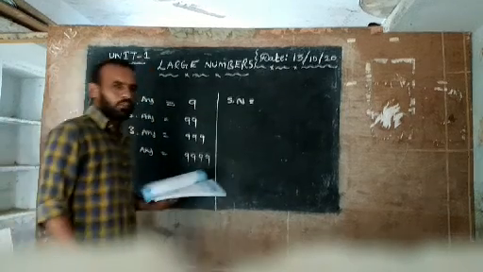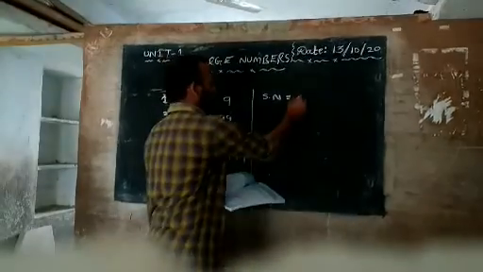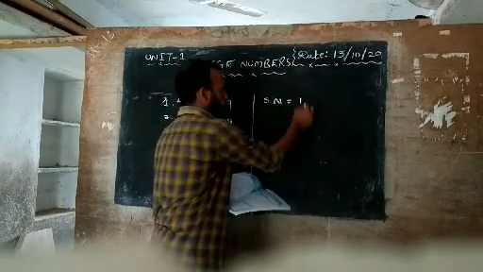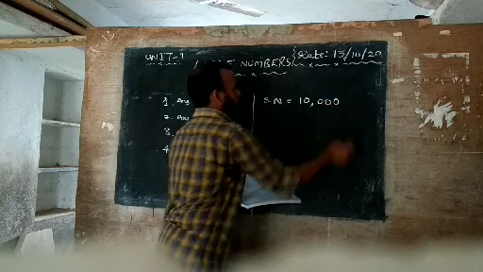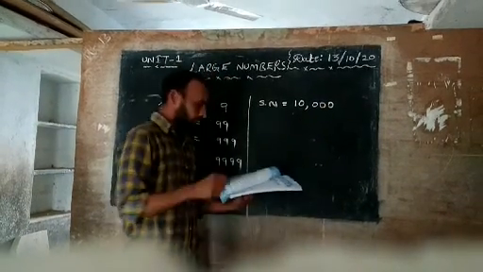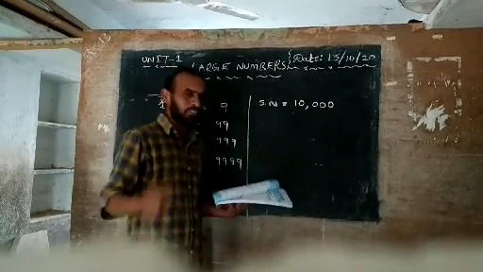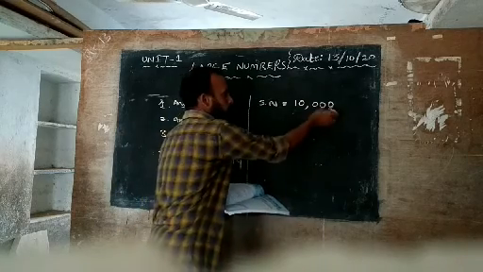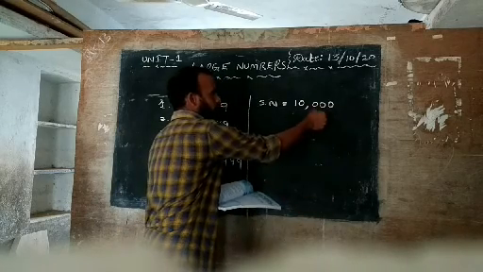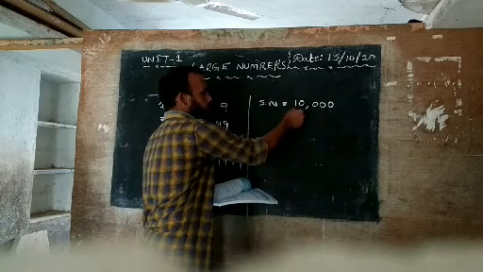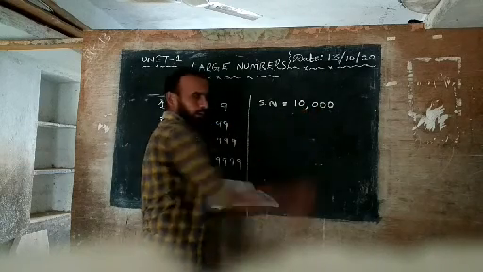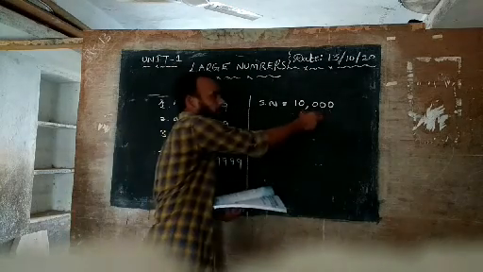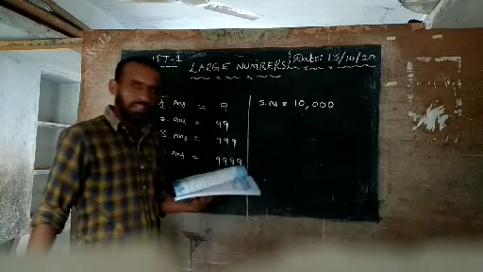The smallest 5 digit number is 10,000. See here, only 5 digits: ones, tens, hundreds, thousands, ten thousands. 1, 2, 3, 4, 5. Only 5 digits. This is the smallest 5 digit number.